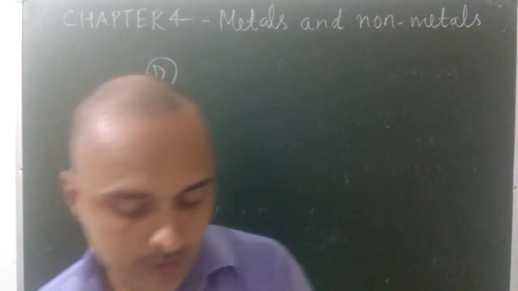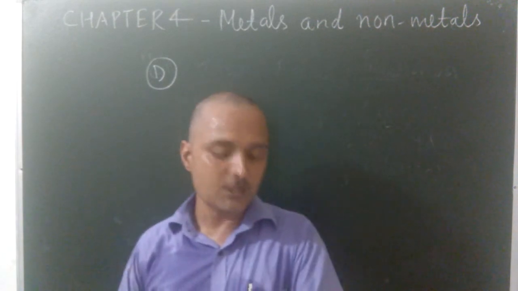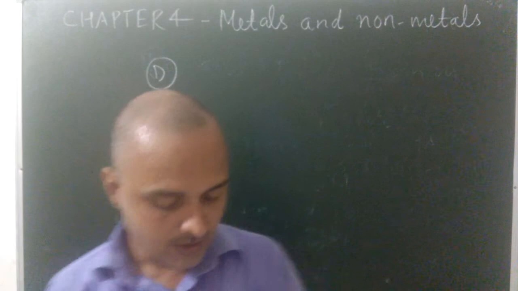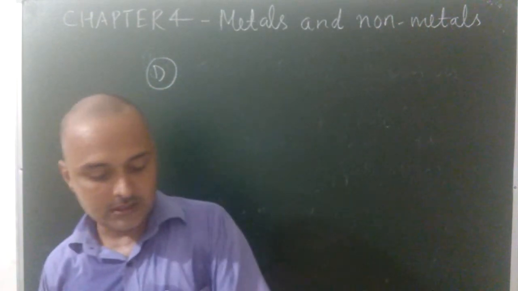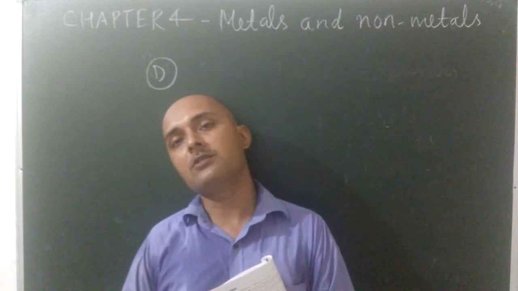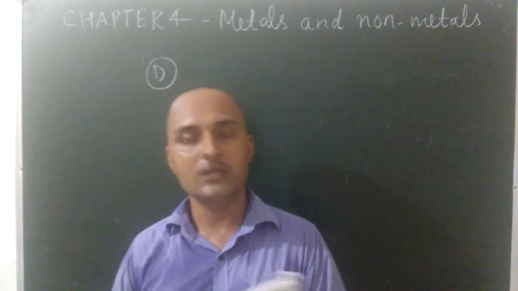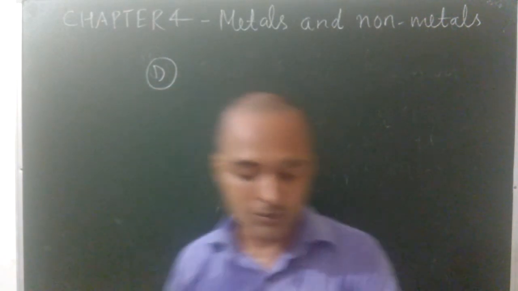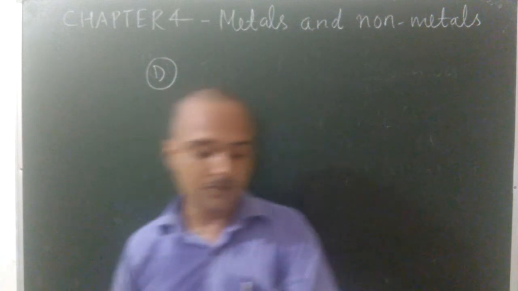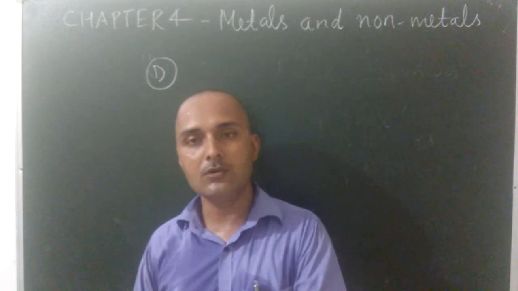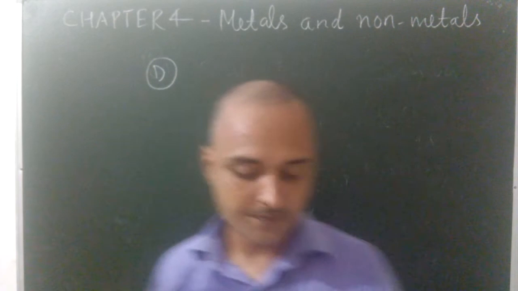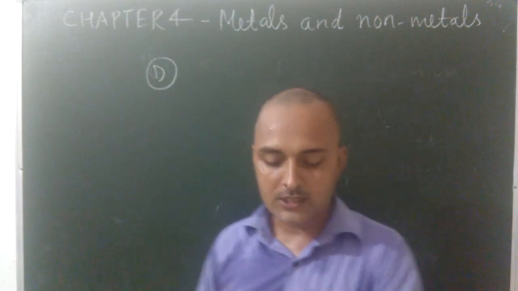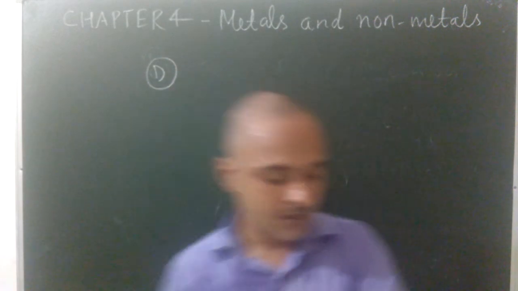Fourth one, why are sodium and potassium stored under kerosene? Because these metals are very reactive with atmospheric oxygen. They catch fire, so they are kept in kerosene. What is reactivity series? A series of metals in their decreasing order of reactivity is known as reactivity series. Name the most reactive metal. The most reactive metal is potassium and the least reactive metal is platinum, or you can say gold, because gold is the least reactive metal. But in your book platinum is given, so you can write platinum.